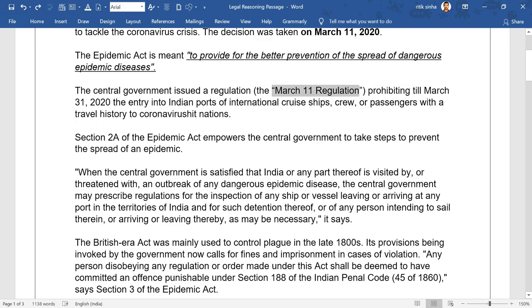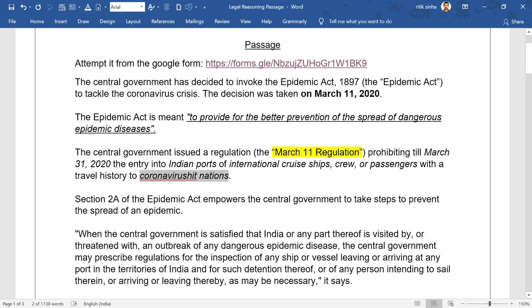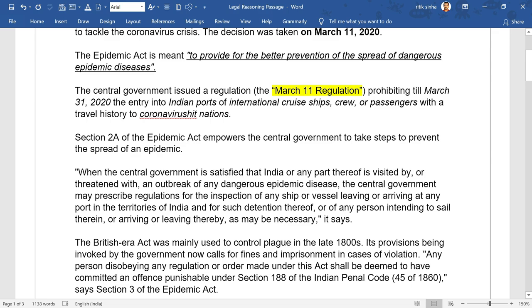Okay, let's highlight the name of the rule, that is March 11th regulation, and let's italics में कर देते हैं जो भी conditions हैं. तो पहला हो गया March 31st 2020 तक the entry into Indian ports, है ना, and international cruise ships, crew or passengers कोई नहीं आ सकते जो कि कोरोना वायरस हिट नेशन से होते हुए आ रहे हैं और जिनकी ट्रैवल हिस्ट्री कोरोना वायरस हिट नेशन से, राइट.